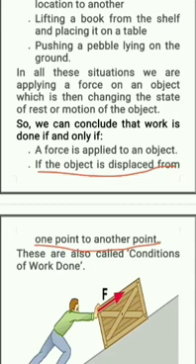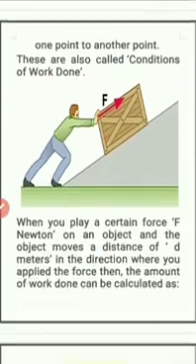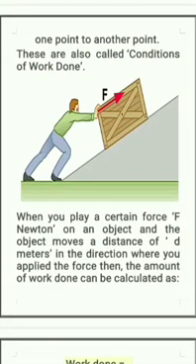For example, a person moving a block. The person is applying force and the block is changing its position from position A to position B. That is why it is producing some displacement. That is why we can say work is done, because the block has changed its position from position A to position B. So, how will I define work done?